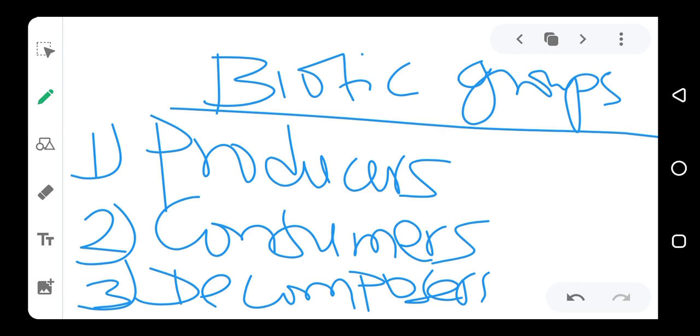Now let's look at the mechanism of energy production in producers. How the producers make their own energy or their own food. We are going to look at photosynthesis.